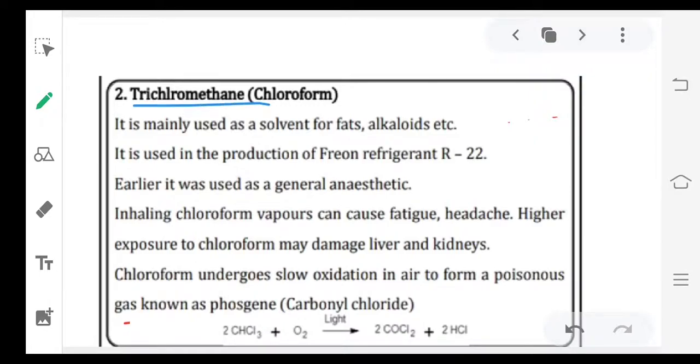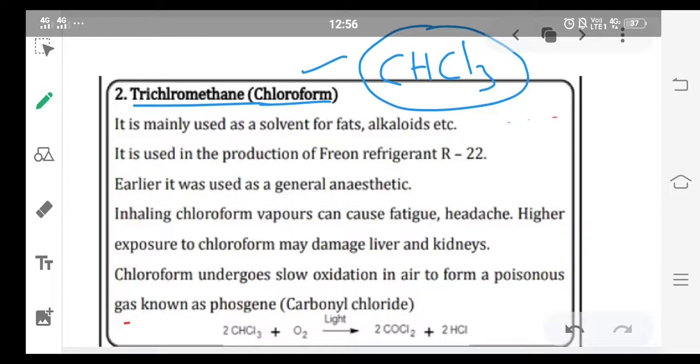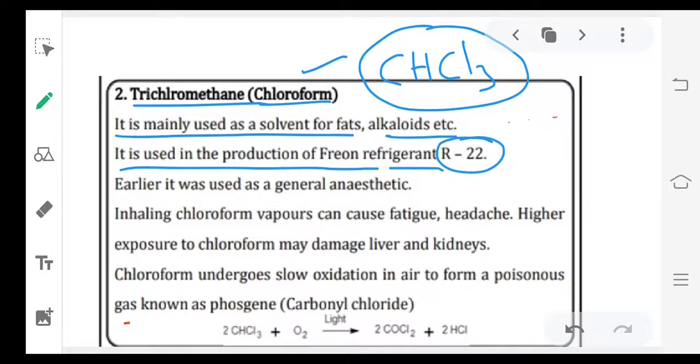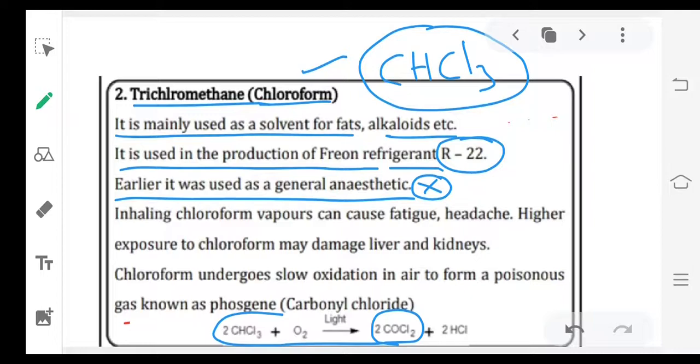Next, trichloromethane. Trichloromethane means instead of 3 hydrogens, substitute 3 chlorines, CHCl3. The familiar name is chloroform. It is mainly used as a solvent for fats and alkaloids, and it is used in the production of freon, a refrigerant like R22. So these freons we can use as a refrigerant.